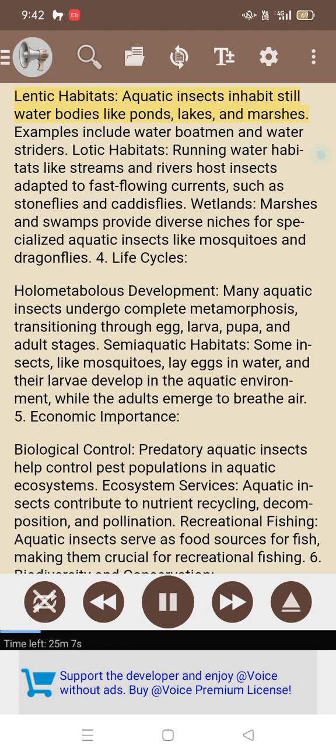Lentic habitats. Aquatic insects inhabit still water bodies like ponds, lakes, and marshes. Examples include water boatmen and water striders. Lotic habitats. Running water habitats like streams and rivers host insects adapted to fast-flowing currents, such as stoneflies and caddisflies. Wetlands, marshes and swamps provide diverse niches for specialized aquatic insects like mosquitoes and dragonflies.